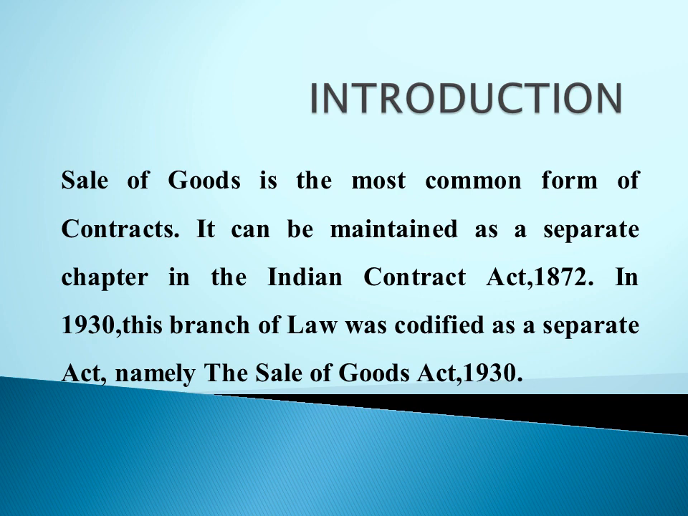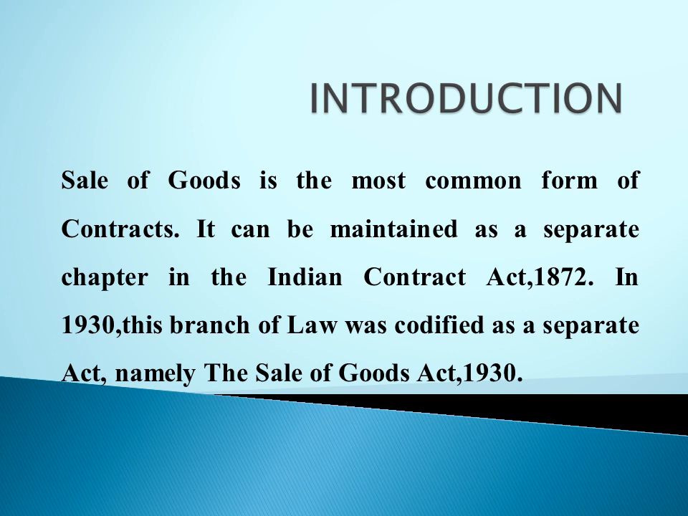Just go through the introduction. Sale of goods is the most common form of contract. It can be maintained as a separate chapter in the Indian Contract Act 1872. In 1930, this branch of law was codified as a separate act, namely the Sale of Goods Act. In this chapter, we are going to explain the presence of the Sale of Goods Act, and why it can be maintained as a separate act in the Indian Contract Act.